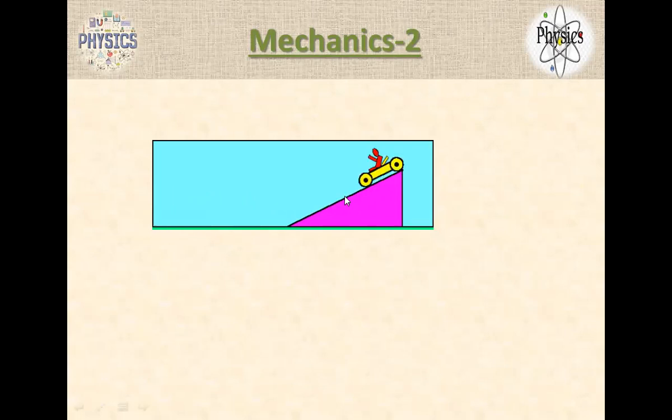But when I apply the force, it gets acceleration. Definitely, it's no longer uniform motion. Its motion changes. Is it clear? I hope you understand, guys.